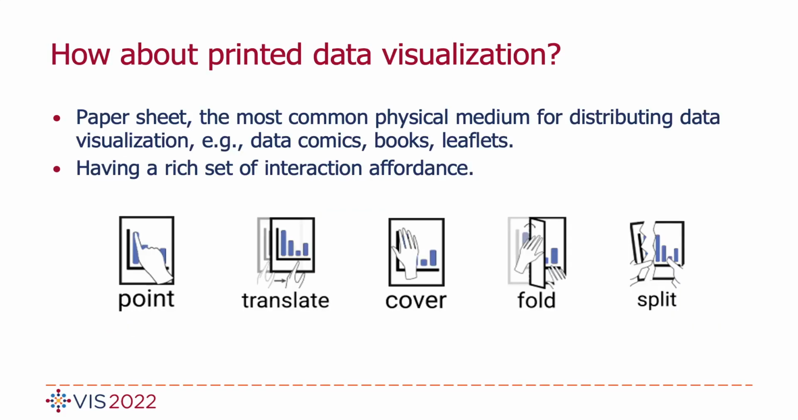Following this line of work, we explored paper sheets as tangible means to interact with data visualization printed onto these paper sheets under AR, because paper sheets are the most common physical medium for distributing data visualization. Moreover, paper provides a rich set of interaction affordances. We can use it as a touch surface, which can also be moved and rotated in space. We can furthermore fold it, bend it, or even tear the paper apart.